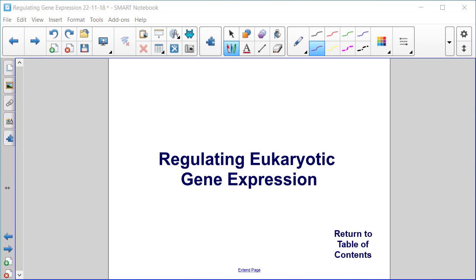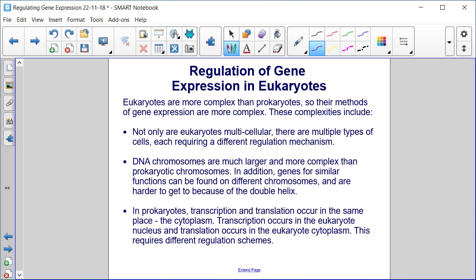Regulating eukaryotic gene expression. Eukaryotes are more complex than prokaryotes, so their methods of gene expression are more complex. These complexities include, not only are eukaryotes multicellular, there are multiple types of cells, each requiring a different regulation mechanism. DNA chromosomes are much larger and more complex than prokaryotic chromosomes.